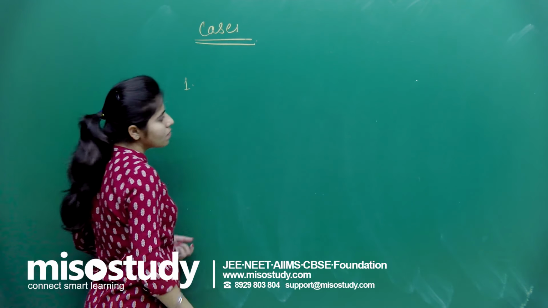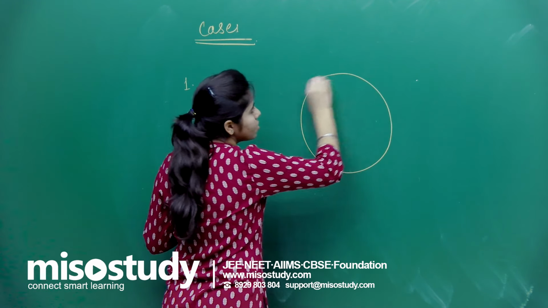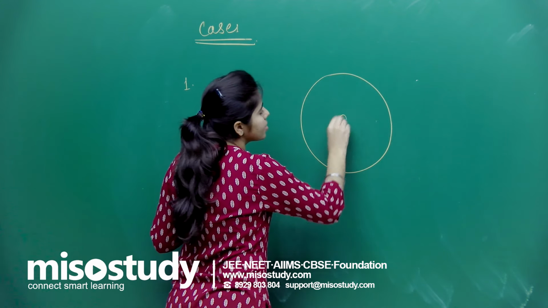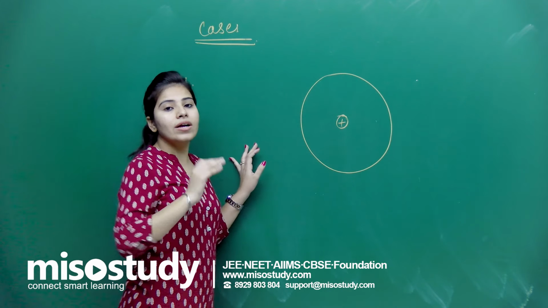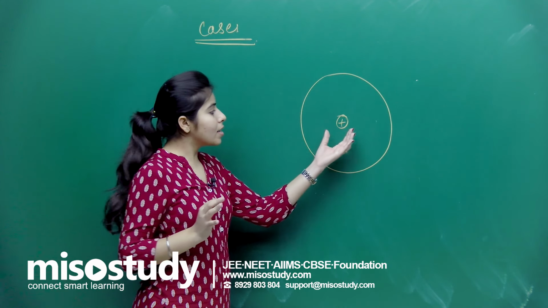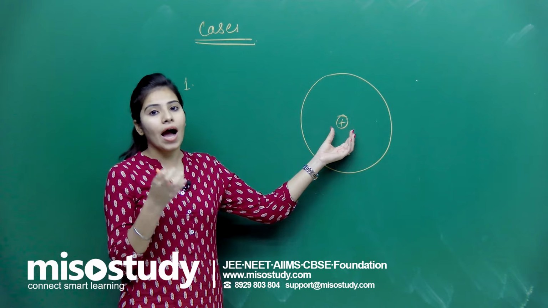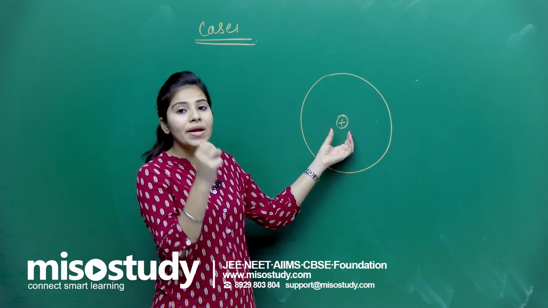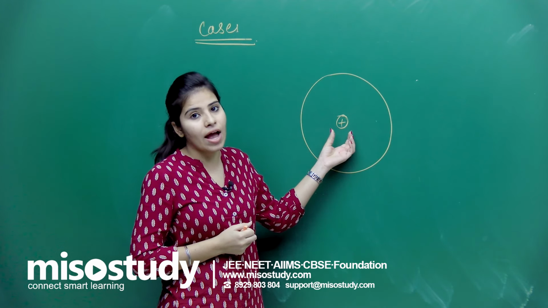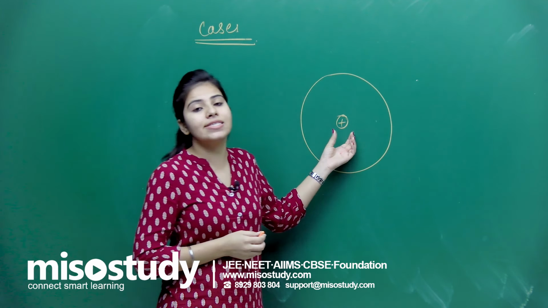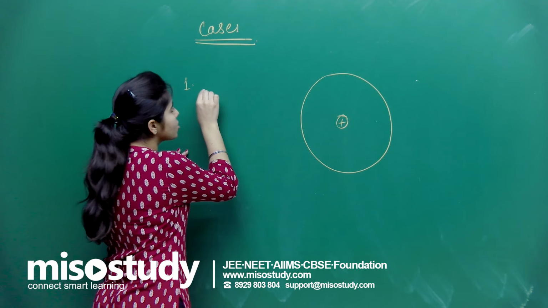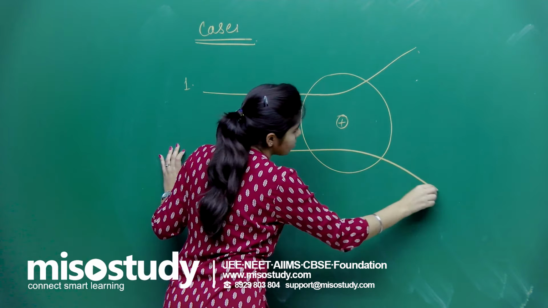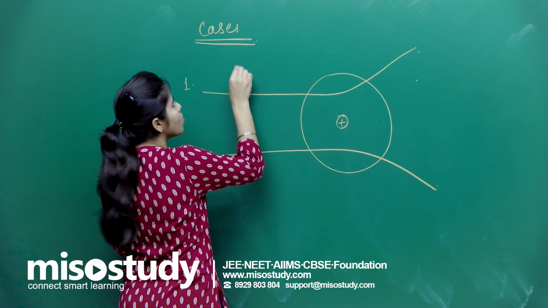Firstly, it was observed that if this is an atom, we earlier didn't know that there is something of very high mass, a very compact thing, at the center of the atom. But when we saw that a few particles were going like this, this was the very frequent case.